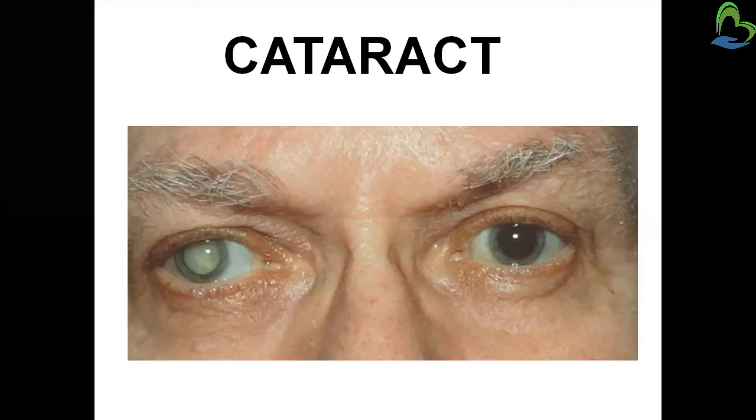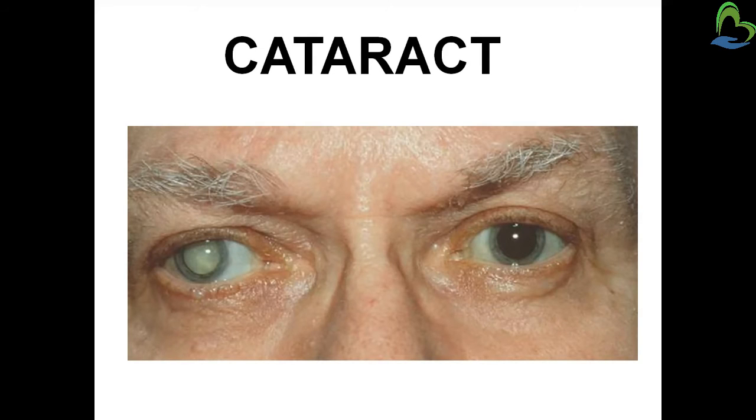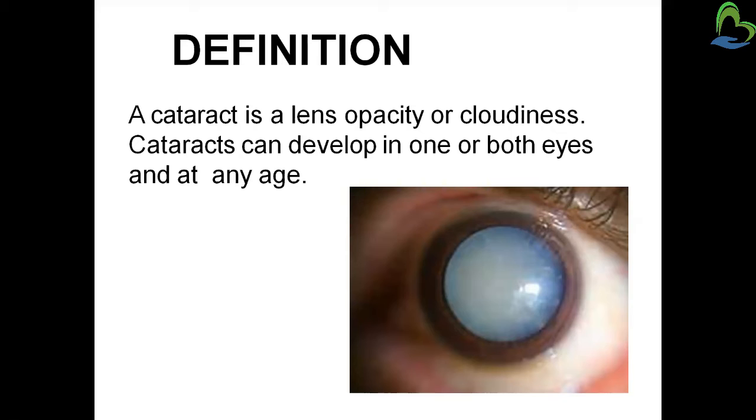Good morning, students. Today we will learn about the cataract. So, what is the meaning of the cataract? Definition: a cataract is a lens opacity or cloudiness. So, the cloudiness that appears in the human eye is known as a cataract.